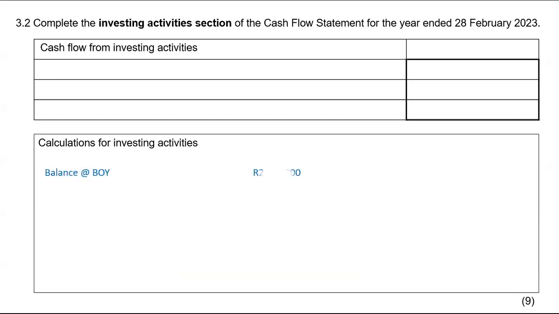If you had any additions, now I'm getting to movements. Under movements, we only have three things. Do you still remember what they are? It's additions at cost, disposals at carrying value, depreciation. Additions at cost, we would add it, but it was not given to us, so I'll put it as X. Disposals at carrying value, it was given to us. Sometimes you might have to calculate it. It was that 373,000. You put it in brackets. Depreciation was also given to us. Remember, we got it from the extract from the income statement. So you will put it in brackets here, which will be 345,000.